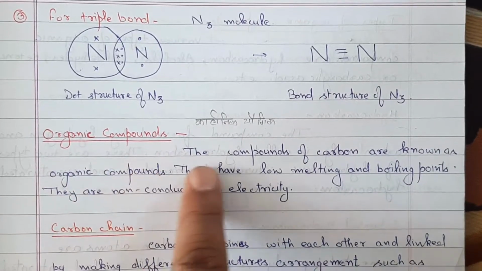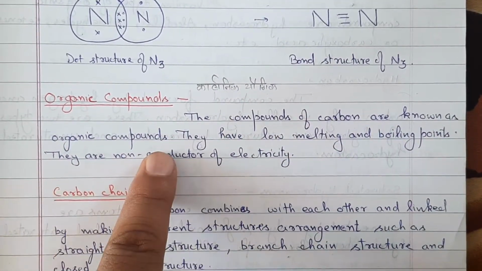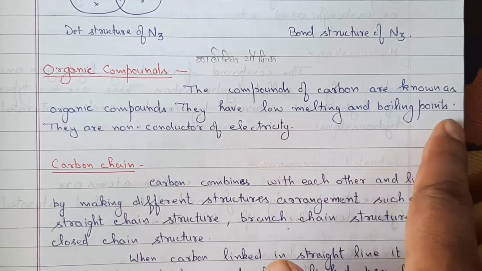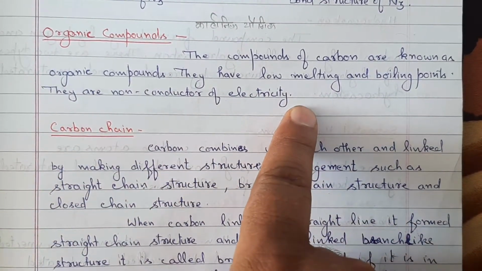Organic compounds. The compounds of carbon are known as organic compounds. They have low melting and boiling points. They are non-conductors of electricity.